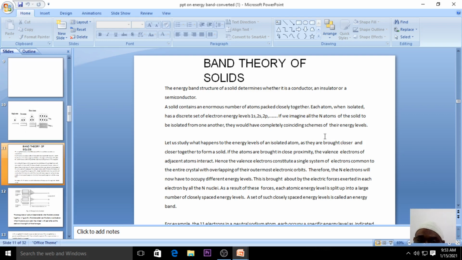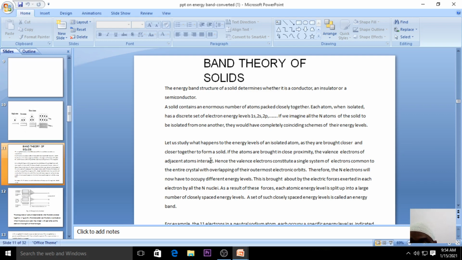That is the reason we studied about the valence band. We want to discuss the classification of solids into conductors, insulators, and semiconductors in terms of band theory of solids. That is called the energy band theory of solids.